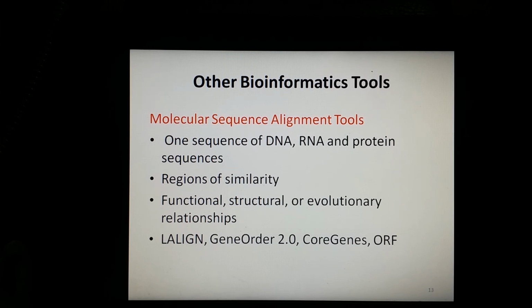Then you have CoGeNT, designed to analyze 2 to 5 genomes simultaneously, which also generates a table of related genes. Lastly, you have ORF, which works very well and quickly with phage size genomes. So these are the molecular sequence alignment tools.